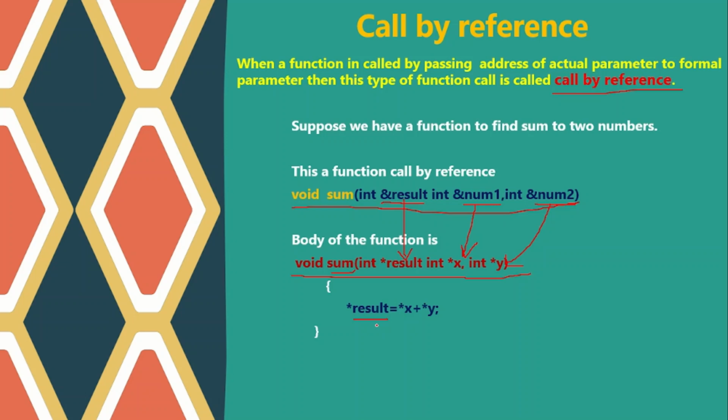That we'll discuss in the practical part of it. So let us see the same example with complete code in the demonstration part.